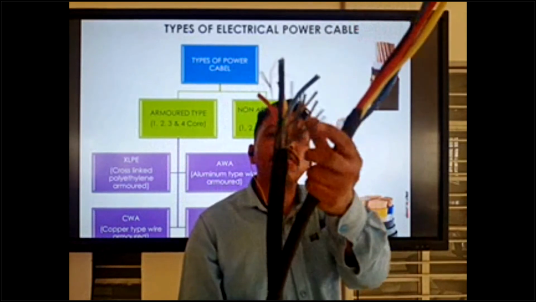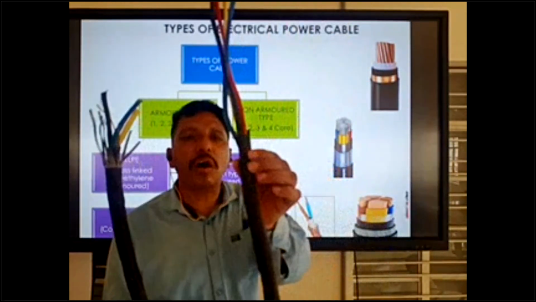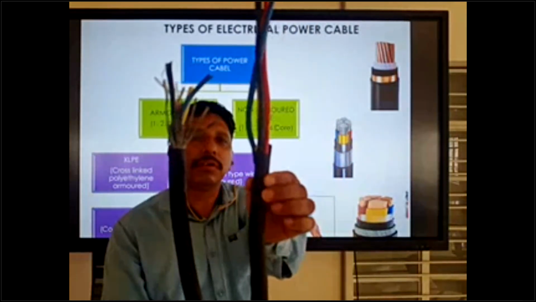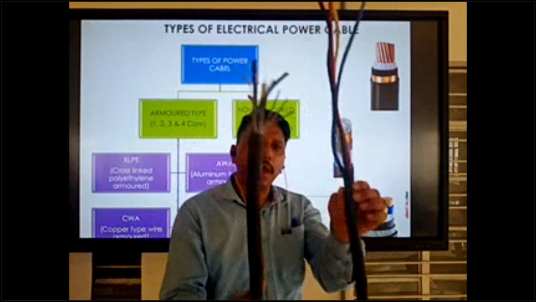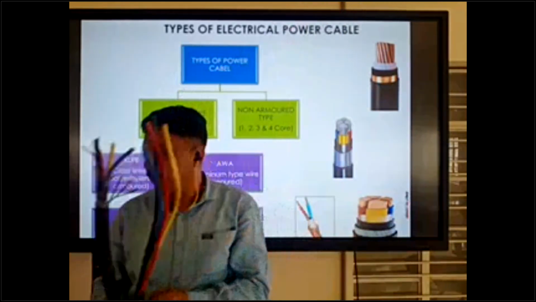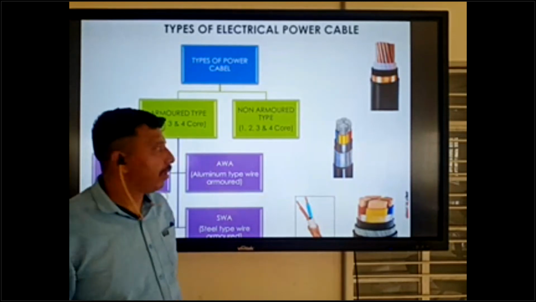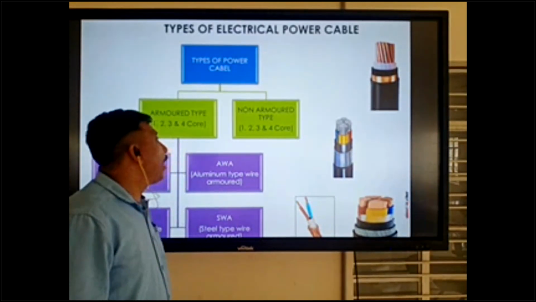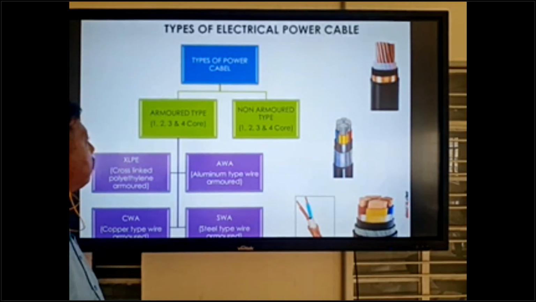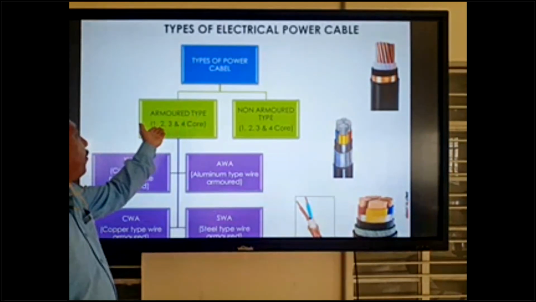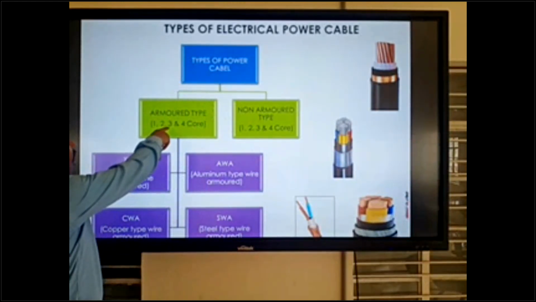Armored cable has armor coming inside like that; non-armored does not. So we have two types of electrical cable: armored types and non-armored types.